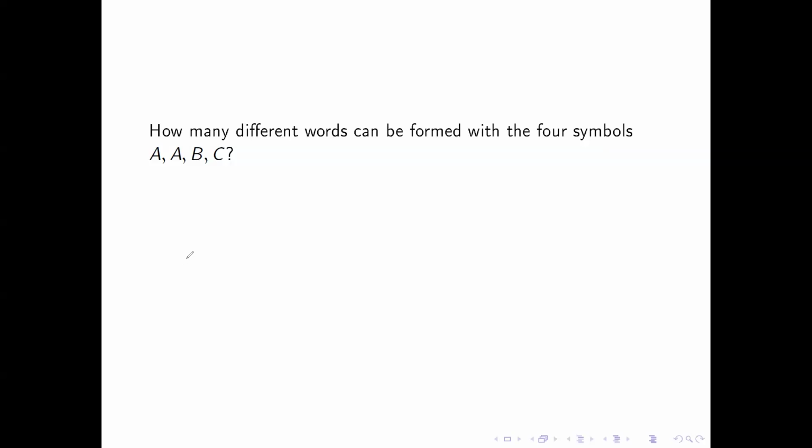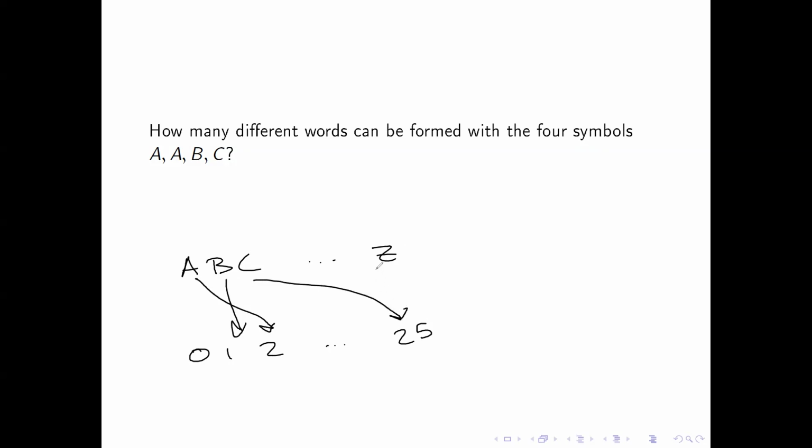So if I took the letters A, B, C to Z, and I was assigning them the numbers 0, 1, 2, 25, we talked about doing shifts, but shifts are simple. But what if I simply did a random mixture? So A goes to 2, B goes to 1, C goes to 25, Z goes to, let's say, 13, and we just have all this giant mixture. How many different mixtures are there? Since A would have 26 options, there'd be 26 times 25 times 24 times 1, or 26 factorial.